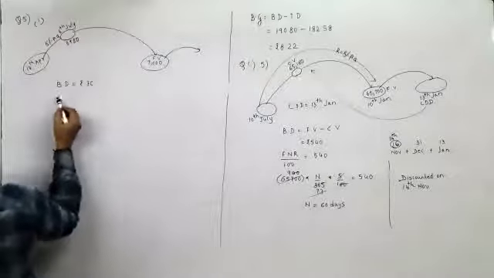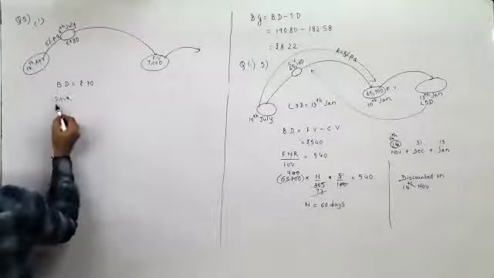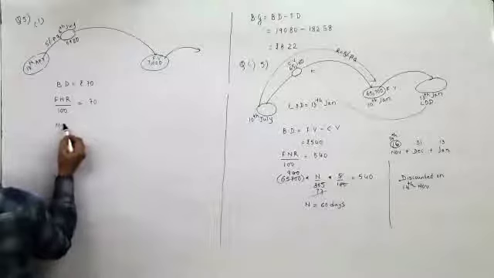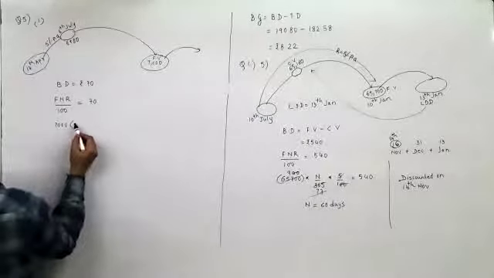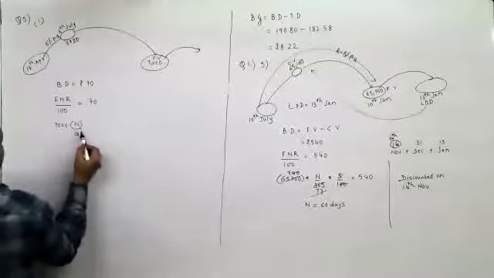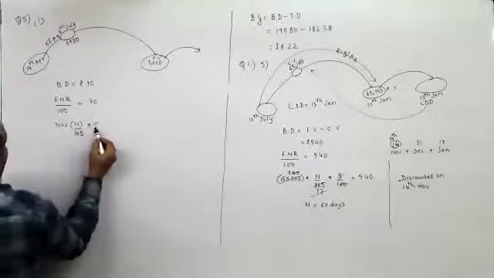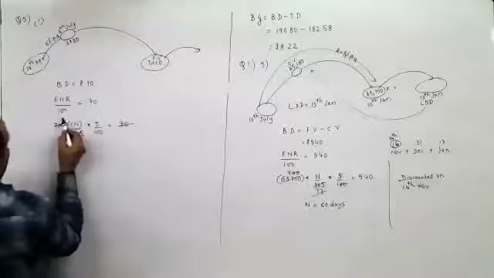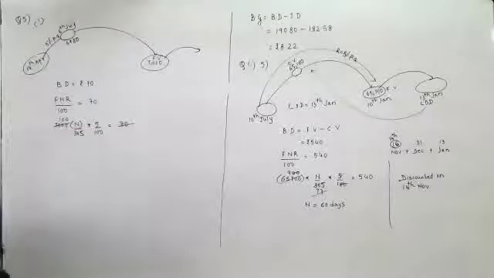Now banker's discount is the interest on face value. FNR upon 100 is 70. What is F? 7,000 into N, number of days, upon 365 into R is 5 upon 100 equal to 70. This would be 100.